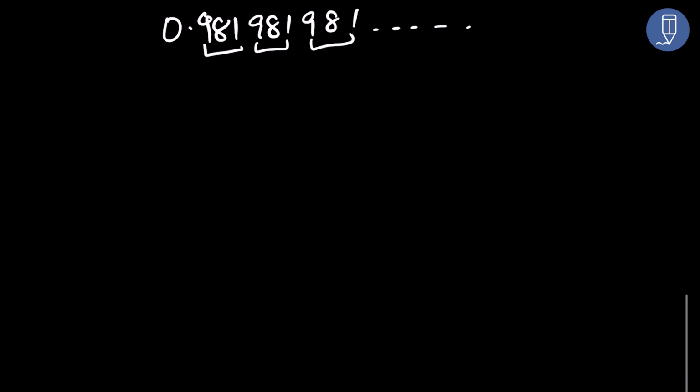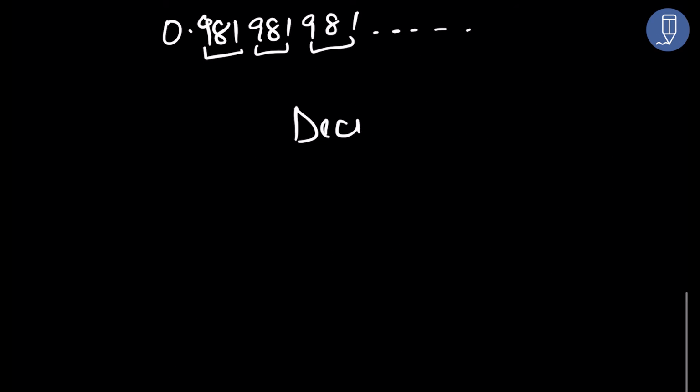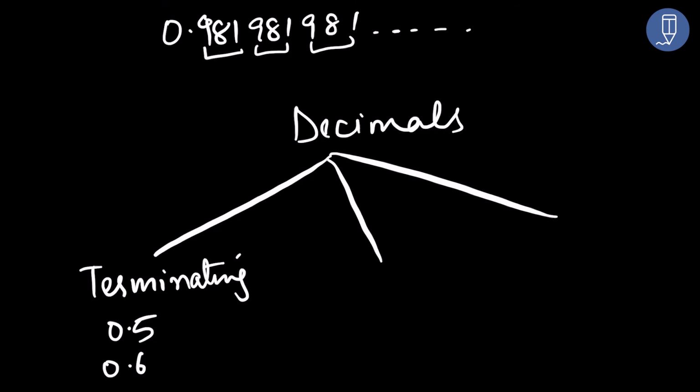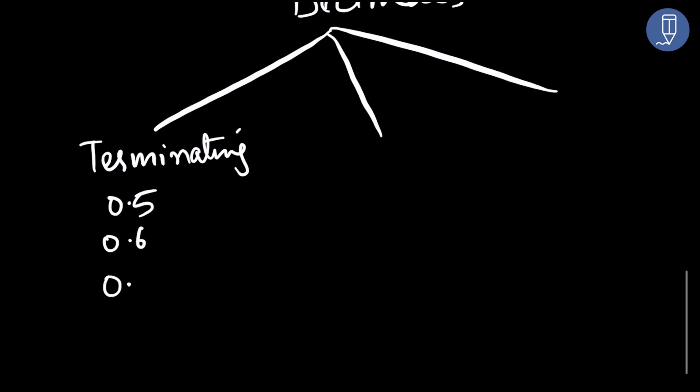So now we know that decimals are also of three types. Two I have already told you. Now I will tell you the third one also. Decimals are of three types. First one is terminating, which we have already discussed, 0.5, 0.6, 0.72, like this.